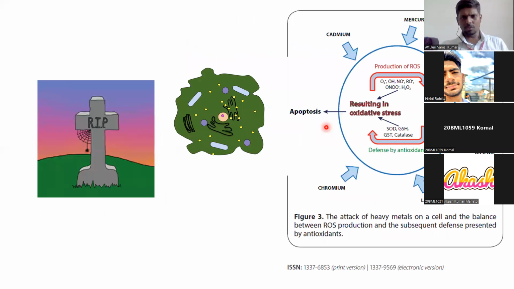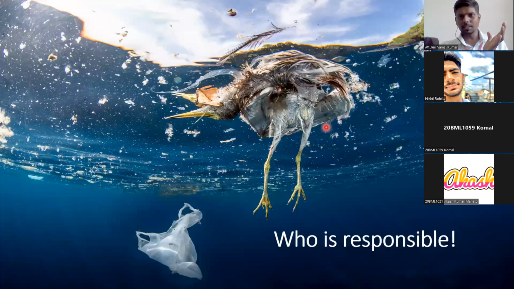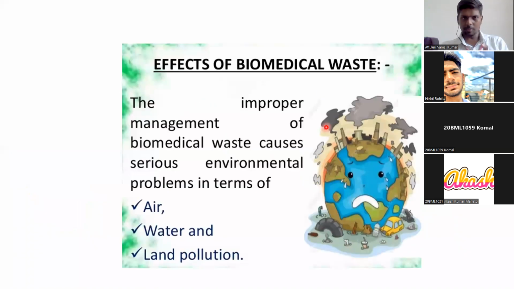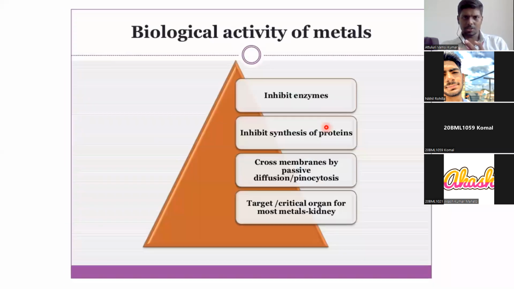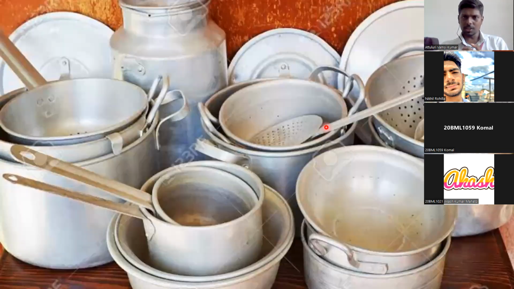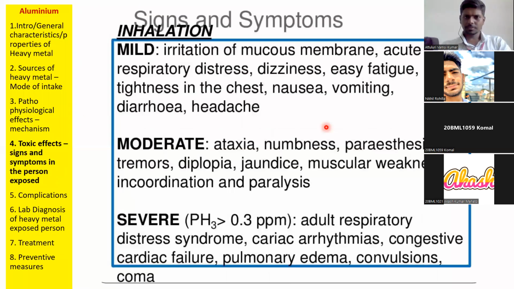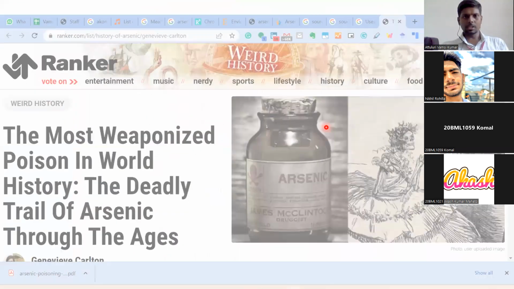So far we discussed all the basics of heavy metals: classification of heavy metals, their impact on the environment, their biological effects, then their proper disposal, the importance of biomedical waste, and its classification. All these things have already been discussed. Then we started discussing individual heavy metals. First we started with aluminum, then after aluminum toxicity, we discussed stibium or antimony's toxicity, which commonly comes from eyeliners. Then we discussed in detail arsenic.